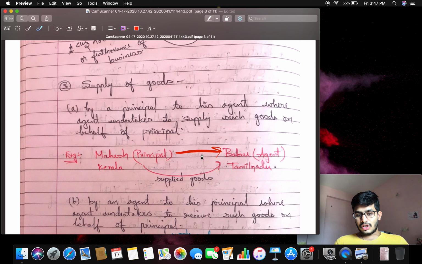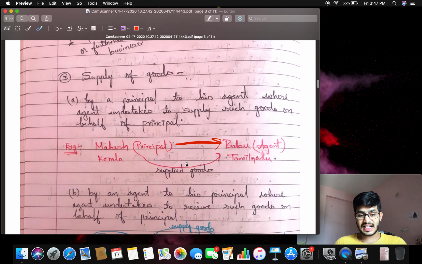So he supplied some goods to Mr. Babu, who is an agent to Mr. Mahesh in Tamil Nadu. At that time, even though there is no consideration between them, why? Because he is a principal, he is an agent. The agent will sell goods on behalf of Mr. Mahesh. So at that time, it is treated as supply. Even though there is no consideration between these both parties, at that time also it is treated as supply.